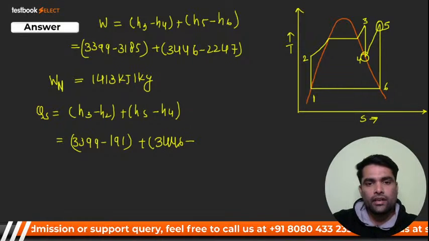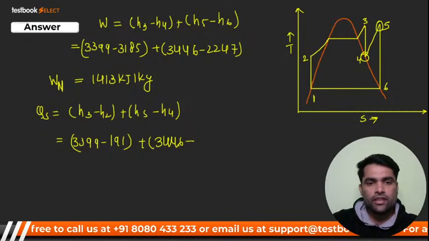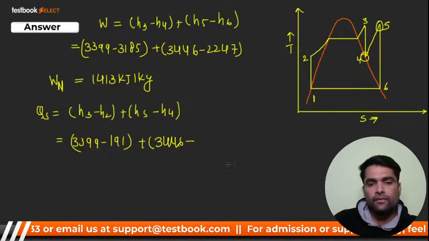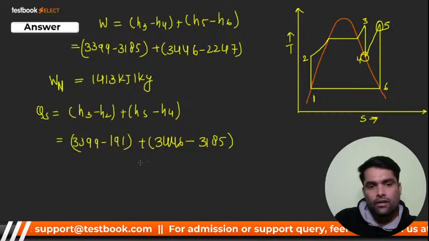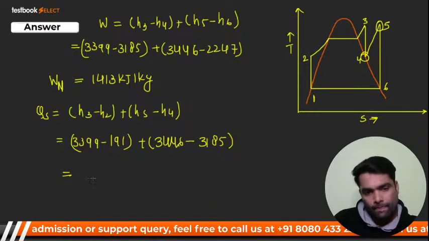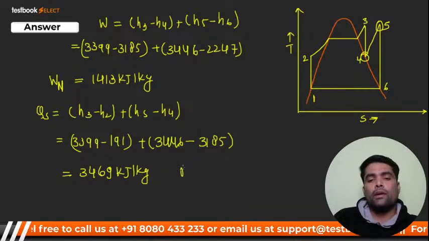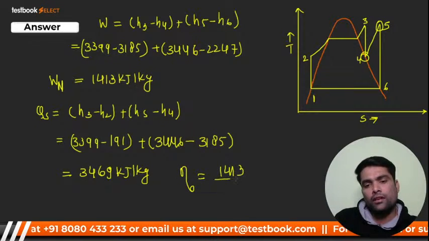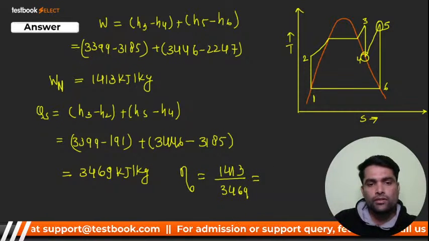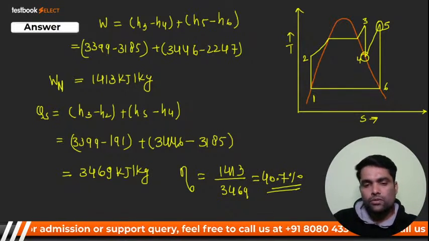How will we calculate H4? That is 3185. H4 is given as 3185. So you'll get QS, and your QS will come around 3469. Now you have the enthalpy, that will be 1413 divided by 3469, and you will get around 40.7. It is 40.7%.